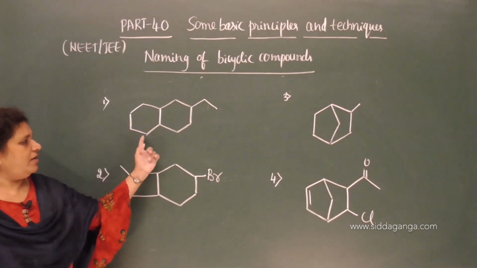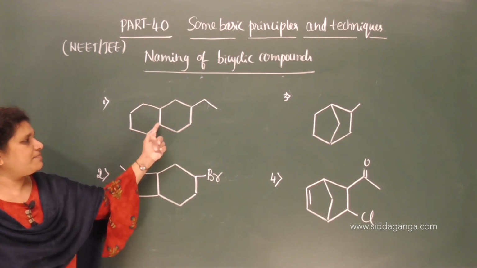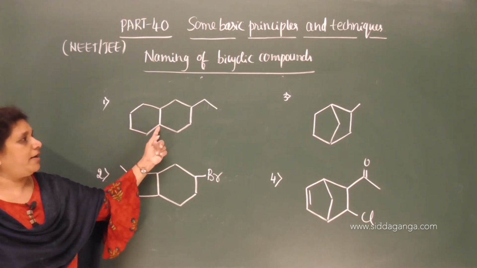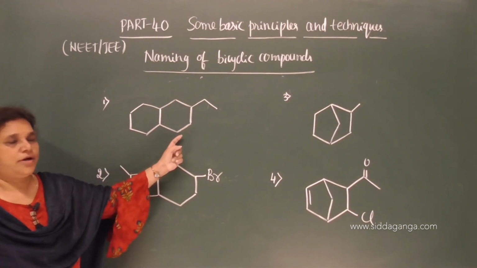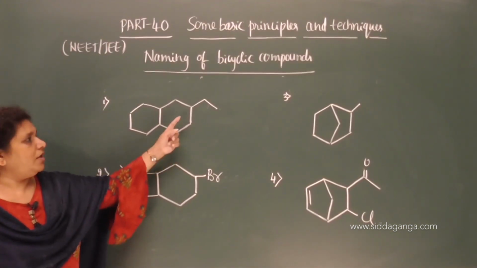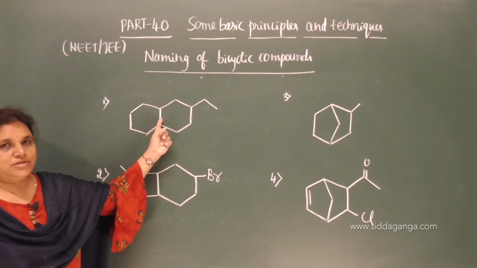First will be 4 carbon atoms, 1, 2, 3, 4, and this path containing 0 carbon atoms, and 1, 2, 3, 4. Again this path also contains 4 carbon atoms. So these two are the longest paths and this is the shortest one.